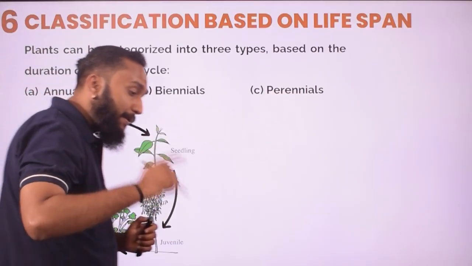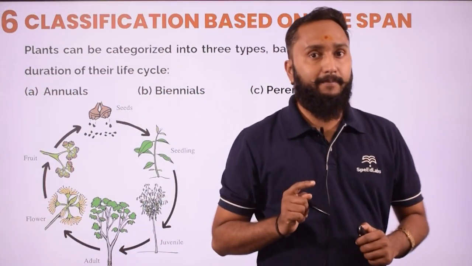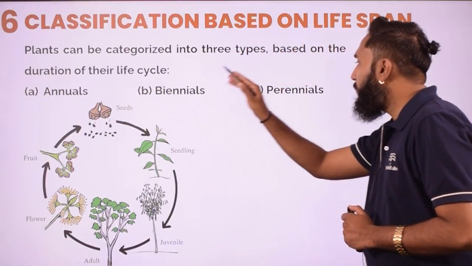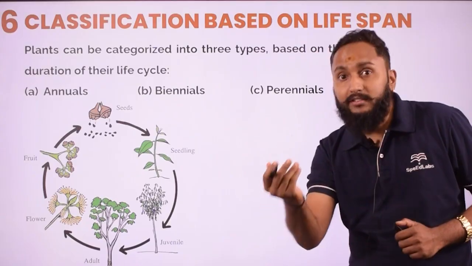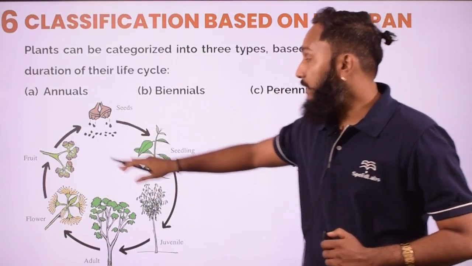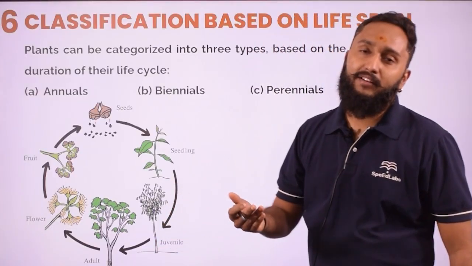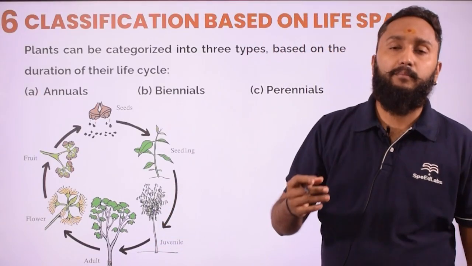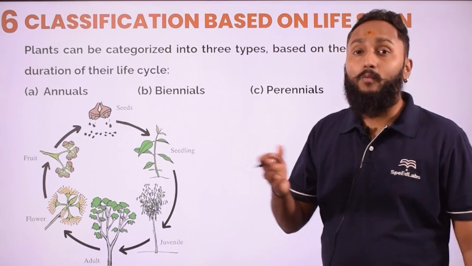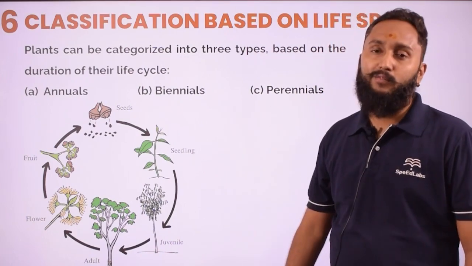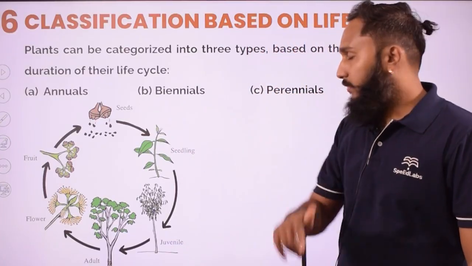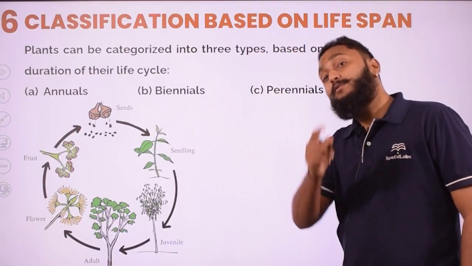The second category is based on the lifespan: annual, biennial, perennial. Try to understand the meaning of it, then you will not have to remember the things. Annual means what? You can remember your annual exam, annual function. So annual means once in a year or for a year only. Biennial means, bi means two. And peri means many.